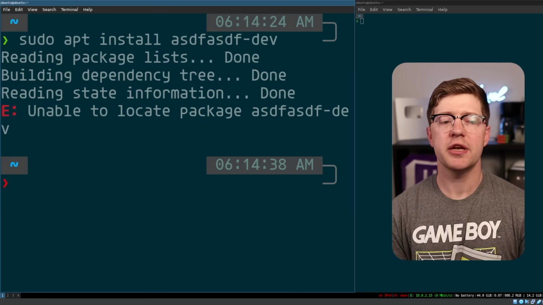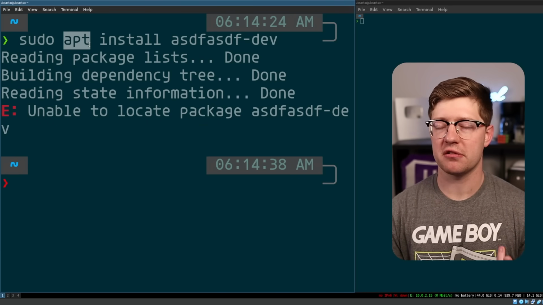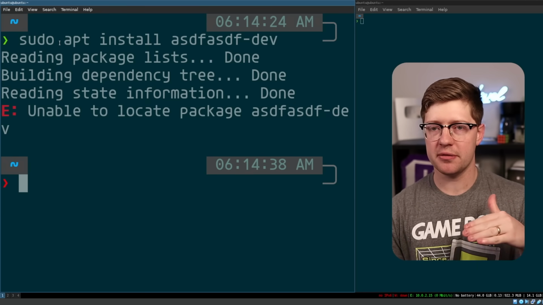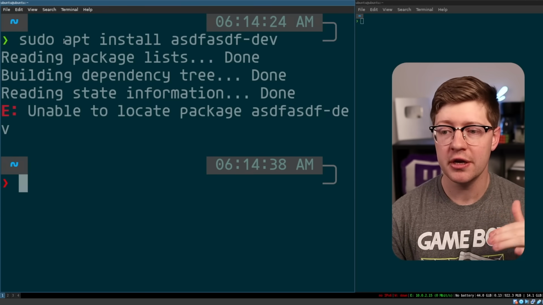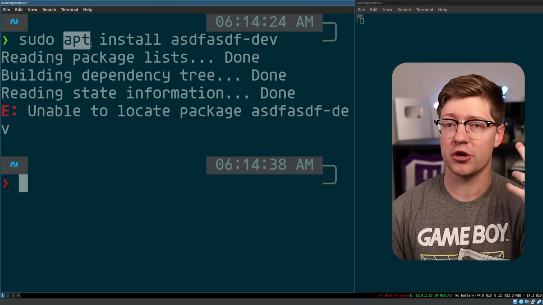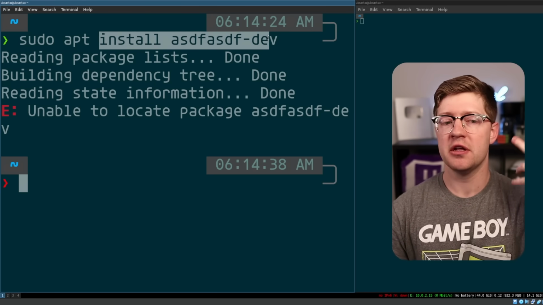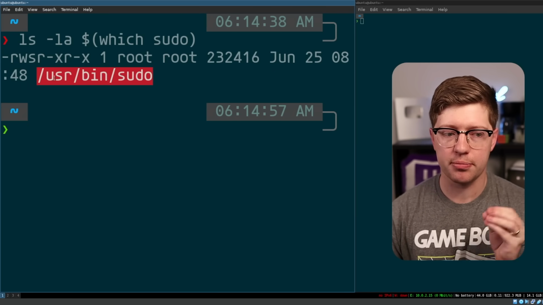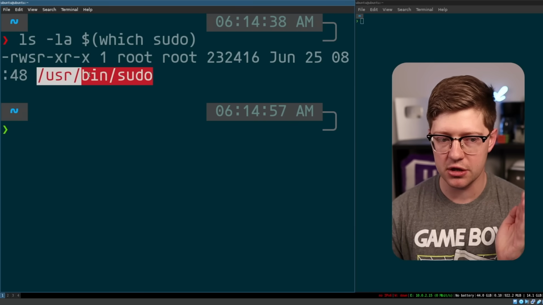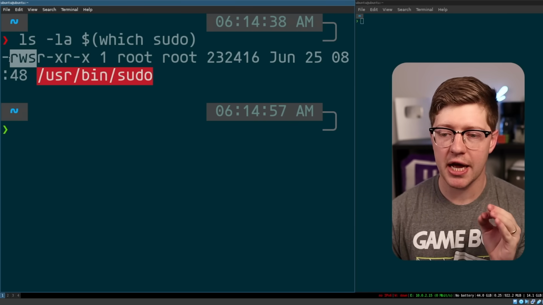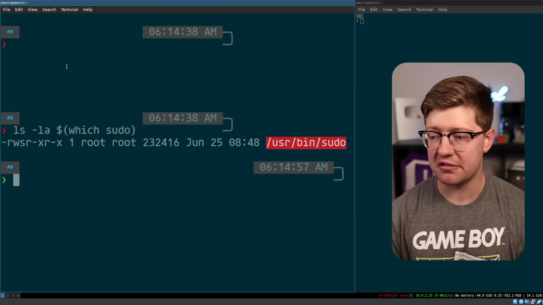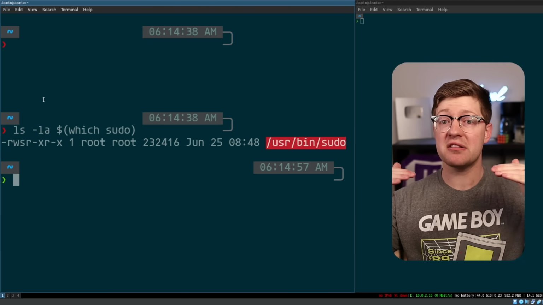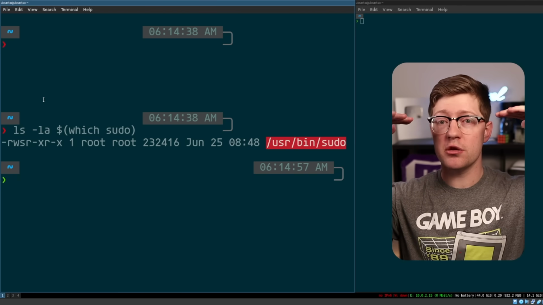What even is sudo? So when you want to do privileged things on a Linux box, you have to run sudo, or super user do. This allows you to escalate the privilege of that process temporarily to root, so you can do privileged things like run apt, the apt package manager, to install something, right? The way this actually works is sudo is just another program. It is literally a binary that runs in /usr/bin/sudo, and it is marked as setuid. What this means is it tells the kernel, hey, when this program runs, I want you to escalate the process that is running that program to the user that owns it.